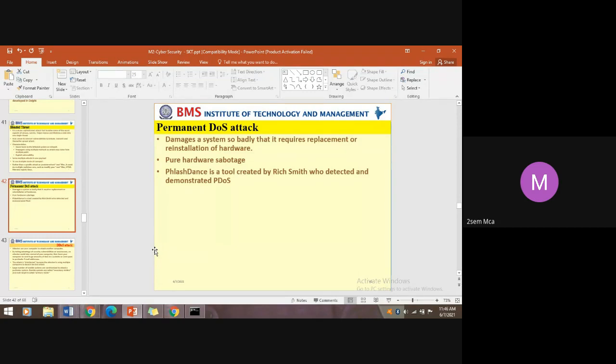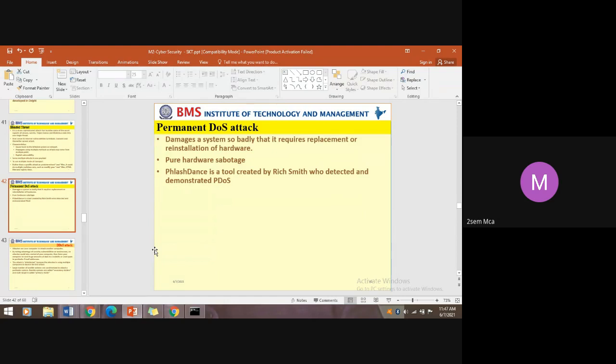The hardware is going to be damaged, or sometimes the entire software installed on top of the hardware to provide the service is going to be corrupted. That is termed permanent damage. There is a chance of both: it may be required to reinstall the software, as well as possibly replace the hardware.